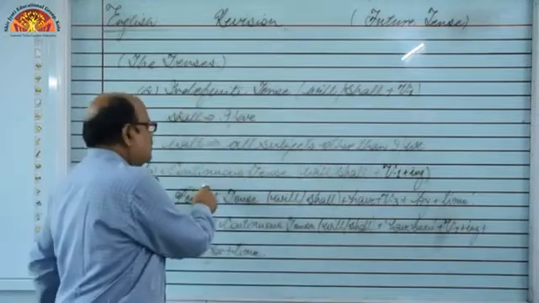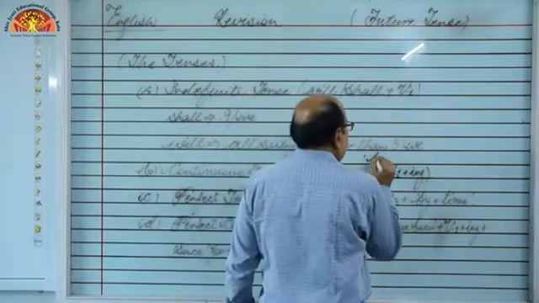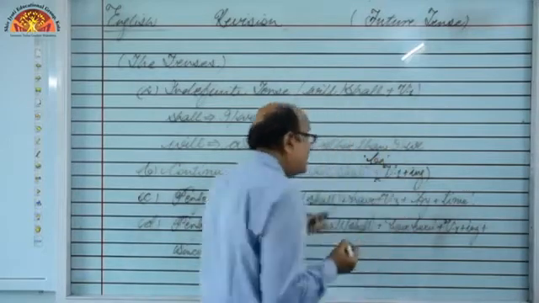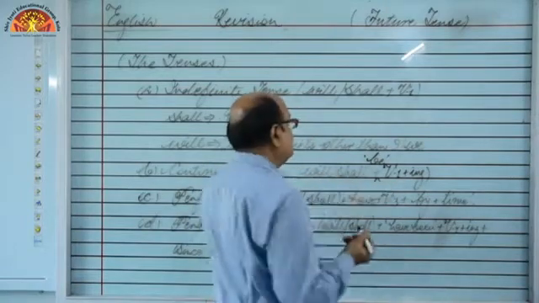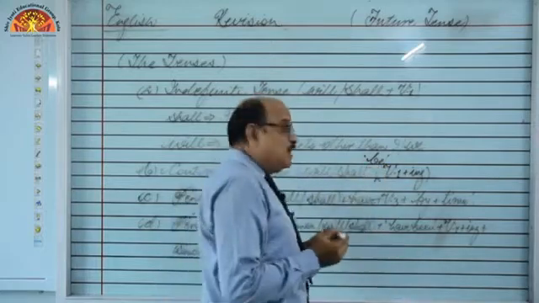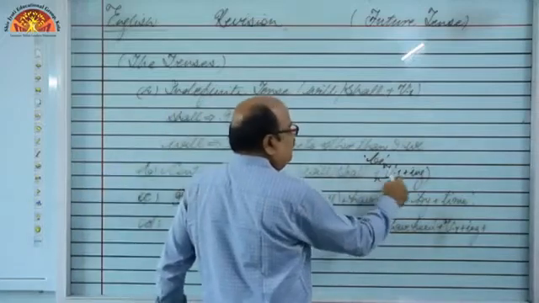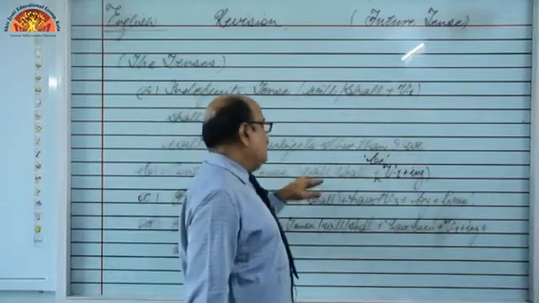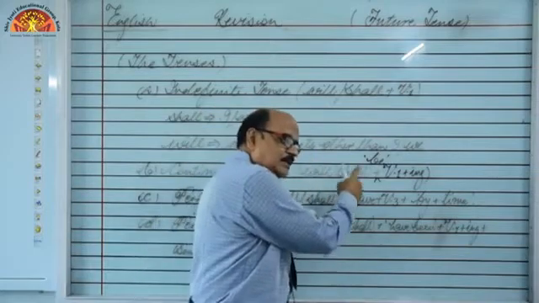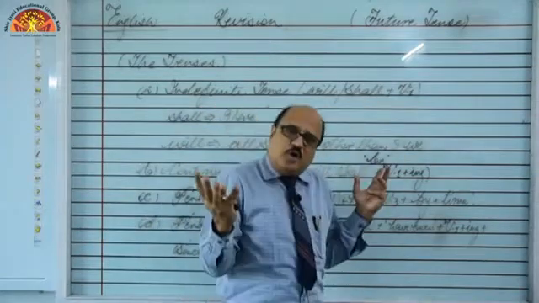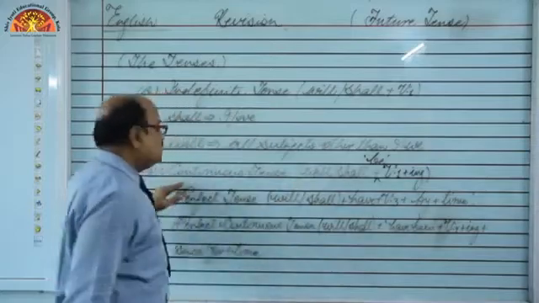So I shall be watching a movie. Okay, so future continuous tense means will be, shall be. This is another addition we have to make. Otherwise, will or shall plus V1 ing will be an erroneous sentence. So we will have to add one more word, and that is be. Got it? So will be V1 ing, shall be V1 ing. So the sentence is, he will be learning English at this time tomorrow. I shall be teaching you English at this time tomorrow. Means at a particular time what will be happening in future? For that we use future continuous tense.